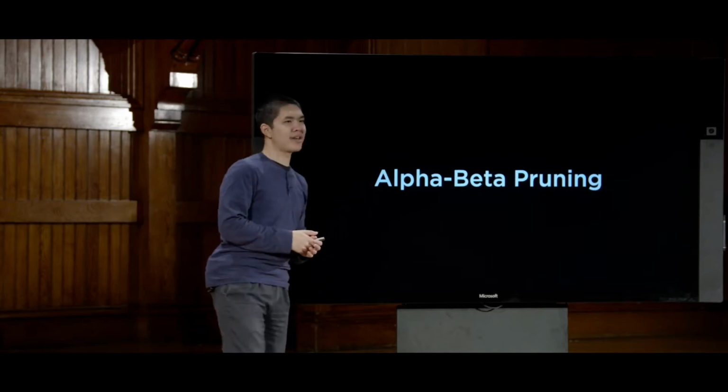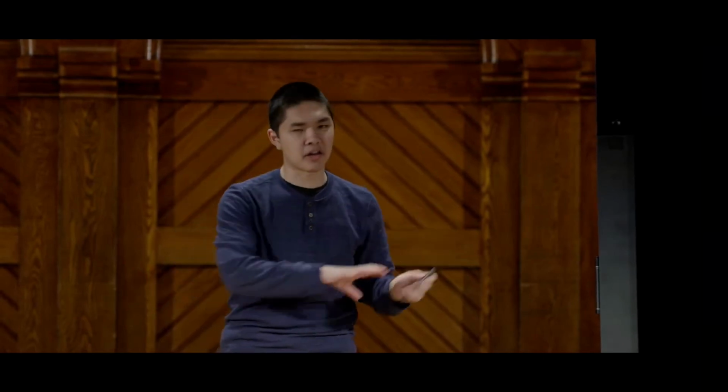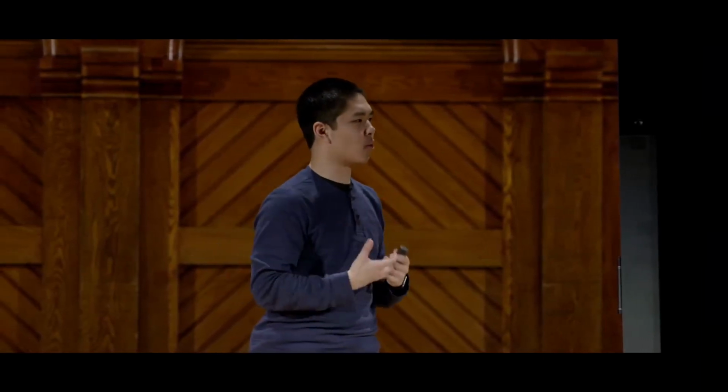And pruning is the idea that if I have a big, long, deep search tree, I might be able to search it more efficiently if I don't need to search through everything, if I can remove some of the nodes to optimize the way that I look through this entire search space. So alpha-beta pruning can definitely save us a lot of time as we go about the search process by making our searches more efficient. But even then, it's still not great as games get more complex.